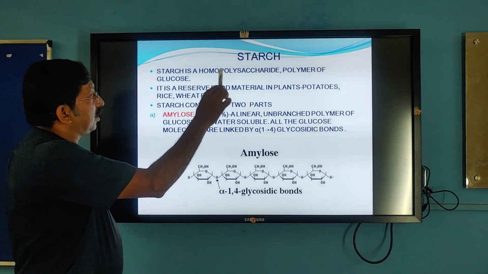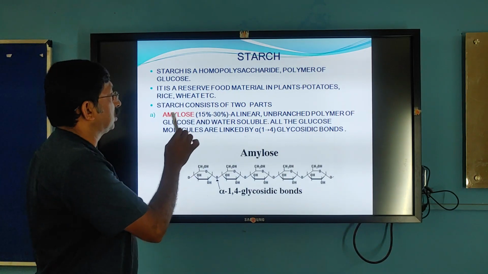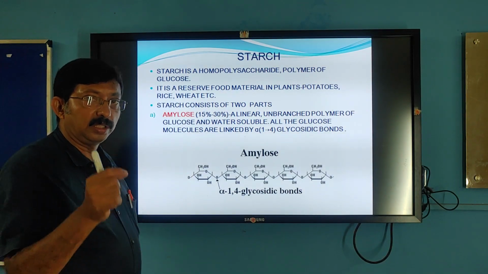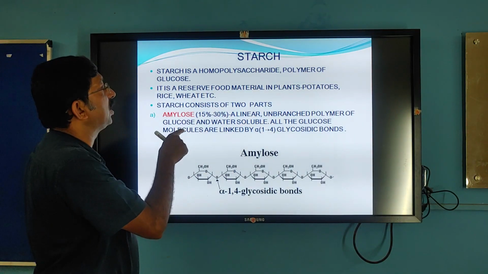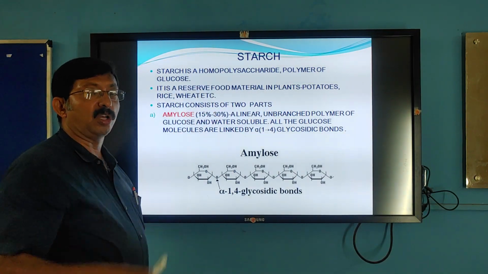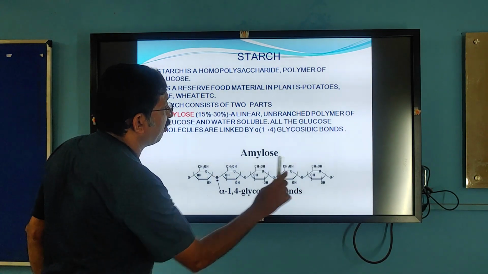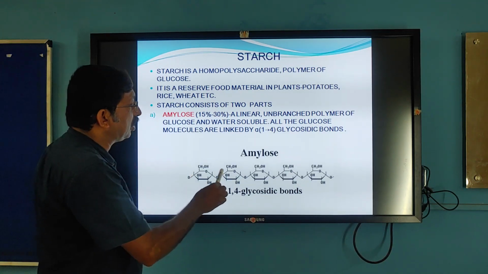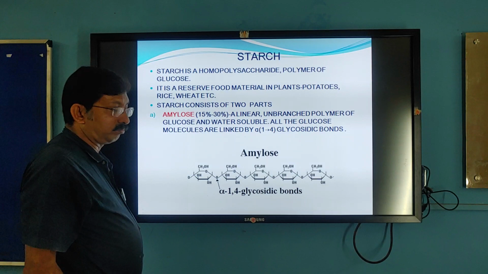Here the starch is made up of two components. One is amylose, which is soluble in water. Nearly 15 to 30% of the starch is made up of amylose. It's a linear unbranched polymer of glucose. Here, all the glucose molecules are linked by alpha 1,4 glycosidic bonds.